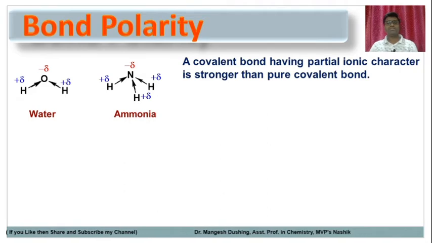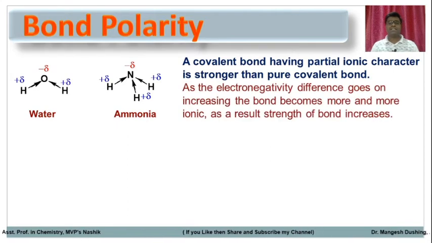So a covalent bond having partial ionic character is stronger than a pure covalent bond. In this case, the partial ionic character is generated. Ionic bonds are stronger than covalent bonds. As the electronegativity difference goes on increasing, the bond becomes more polar. These charges will be stronger. So more polar, more ionic, and the strength of the bond increases.